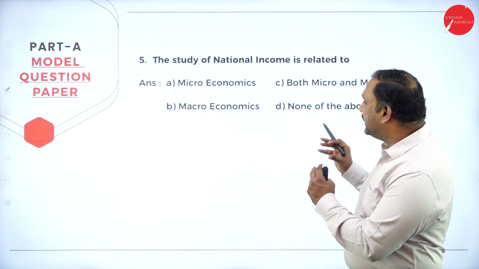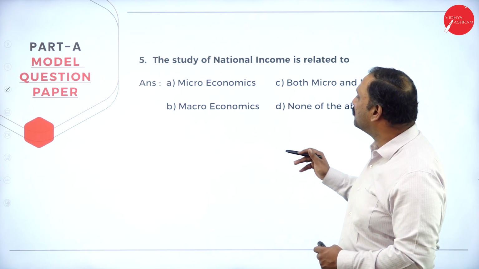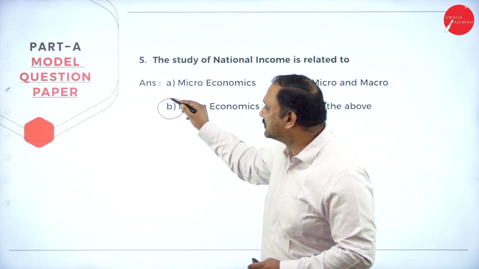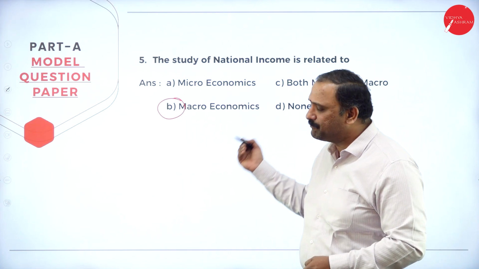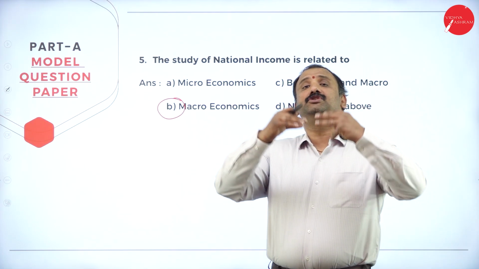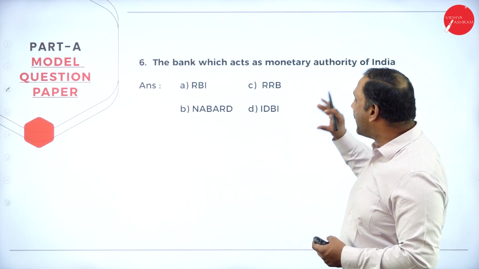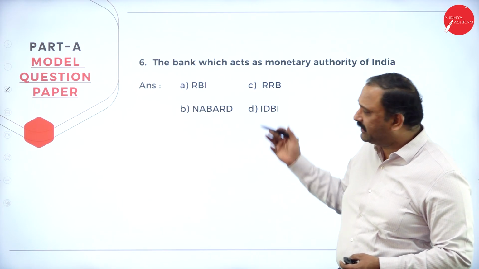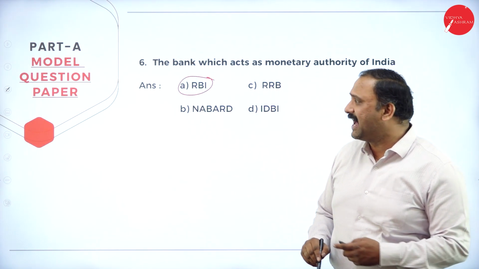Followed by the study of national income, which is actually related to macroeconomics. Many people make a mistake by putting it into micro. Please don't do it. It's a macroeconomic study because you're studying the entire nation put together. Followed by the bank which acts as a monetary authority. All of us know it. It's a very simple one. RBI is the correct answer.